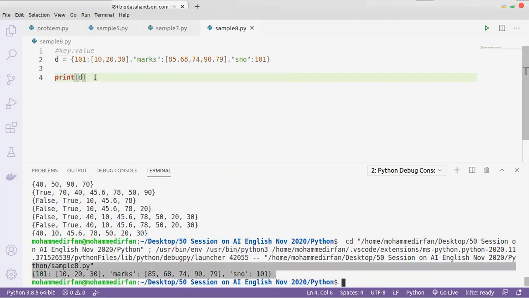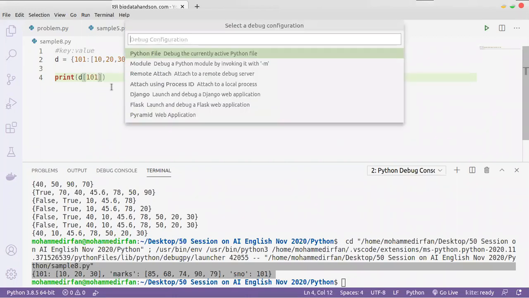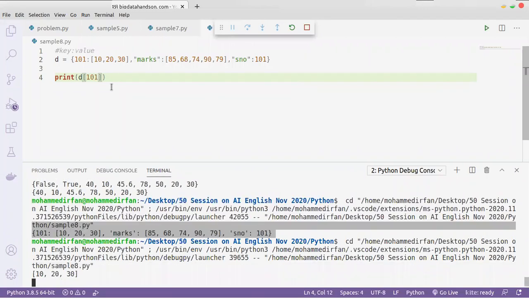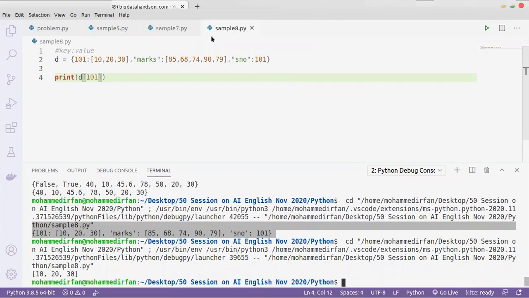So here we don't have the indexing concept, but we have the key value pair concept. What that means is, earlier inside the brackets we gave the index values, but now we need to give the key value 101. So it will give me the value for 101.